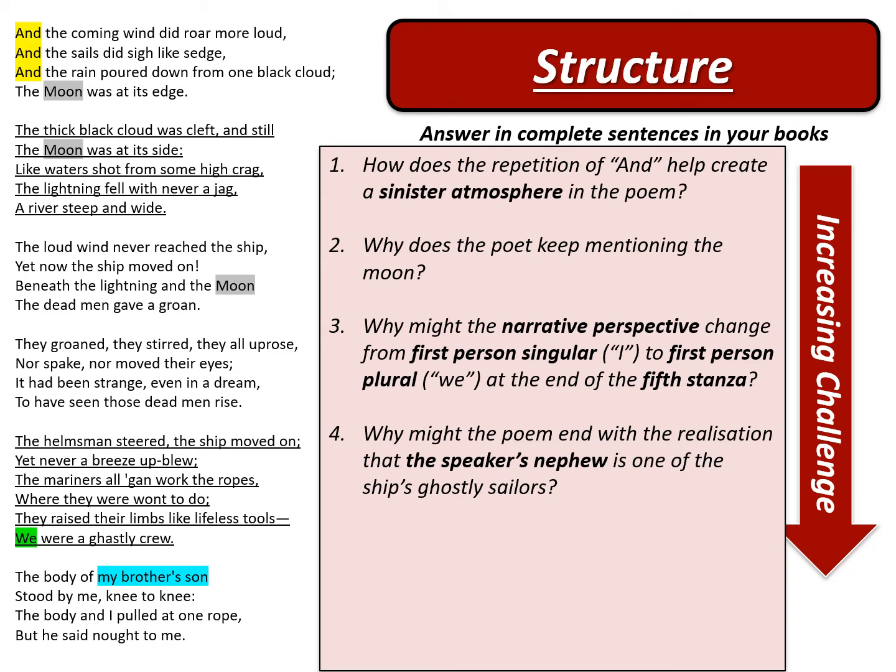Well, I think it's done because it has a tremendous dramatic impact, that suddenly the mariner realizes that his actions have had this terrible consequence, that he has in fact been responsible for the death of his brother's son. And that really brings home that this is a child, a young man, that is his nephew, and he describes it as the body, that he has been responsible for the death of one of his relatives. And that absolutely hammers home the tragedy of the mariner's actions, what they've caused. And I think that tragedy is really emphasized by coming at the end of that section.